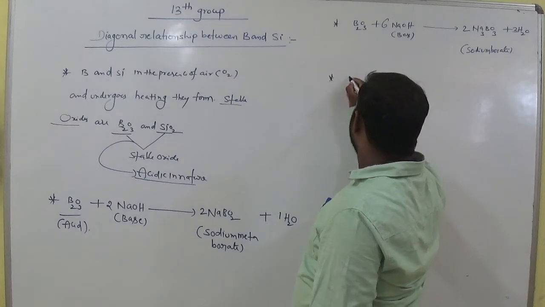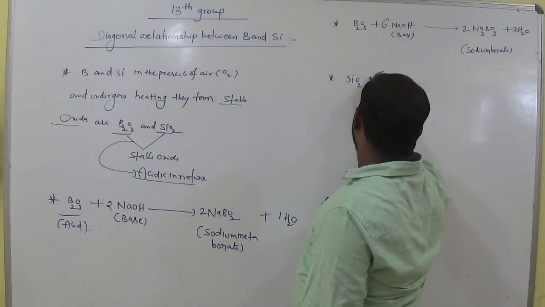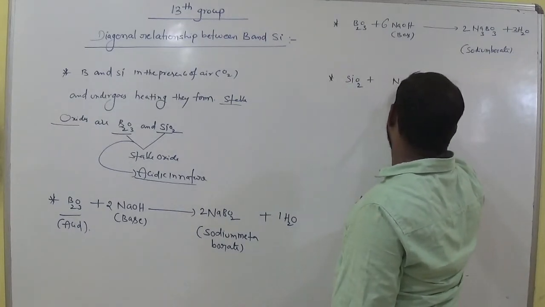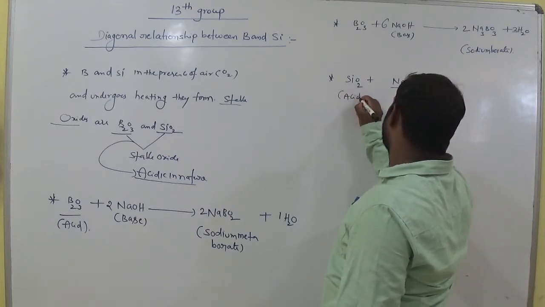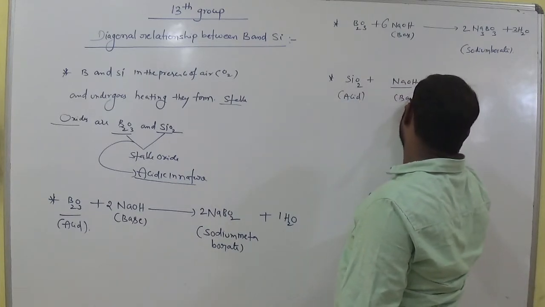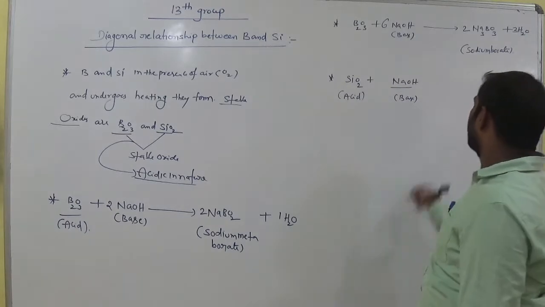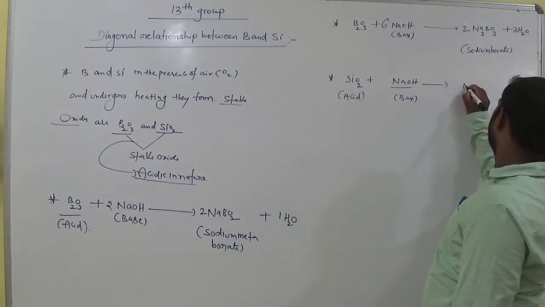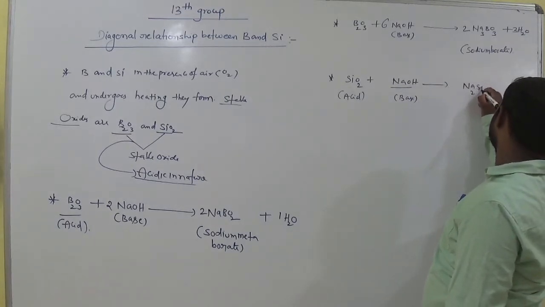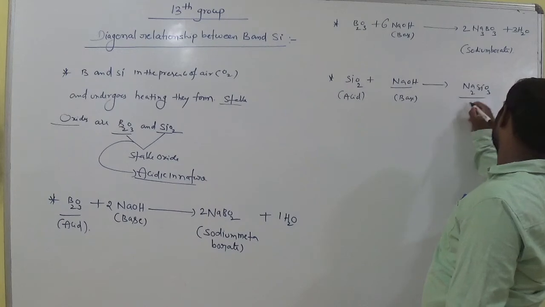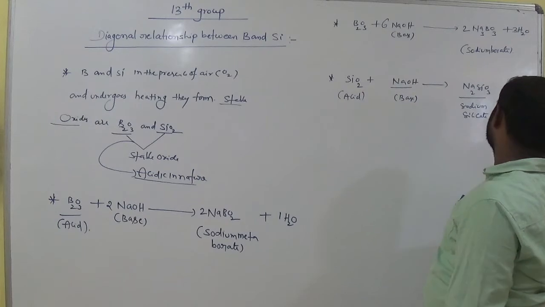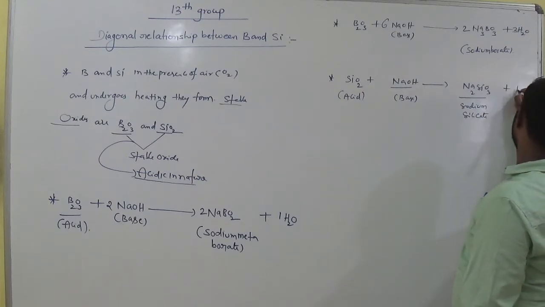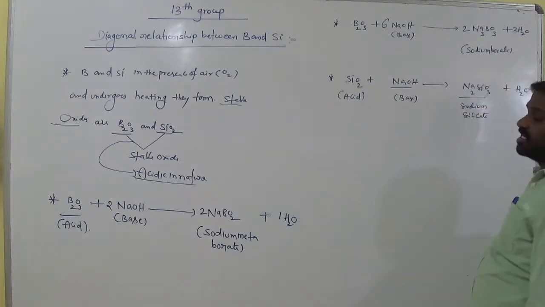And what about silicon dioxide? Silicon dioxide when treated with sodium hydroxide, here it is also considered an acid, and this one is called a base or alkali. So what does it give? Sodium silicate and H2O. How many sodiums do we have? 2.